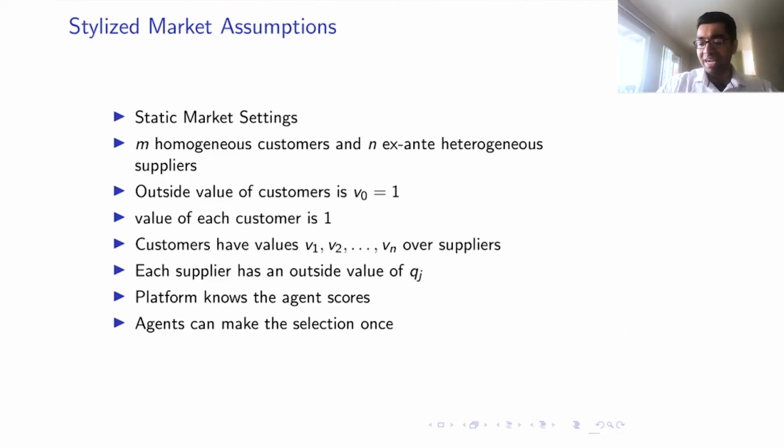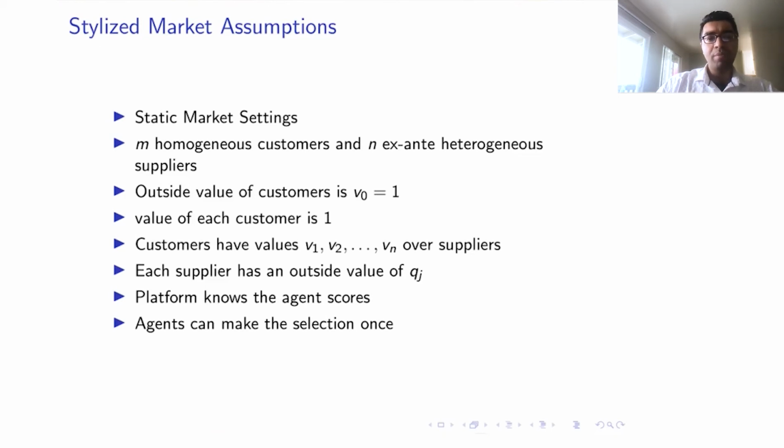We assume that customers make the selection simultaneously, and in the second step, suppliers make their selection simultaneously. This is partially true in the case of dating platforms, where agents can make their choice at different times.